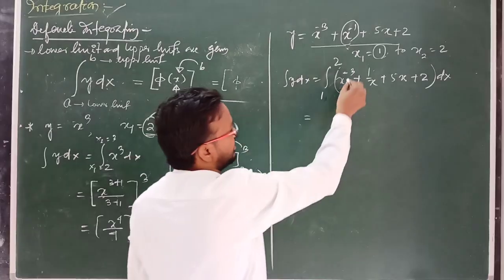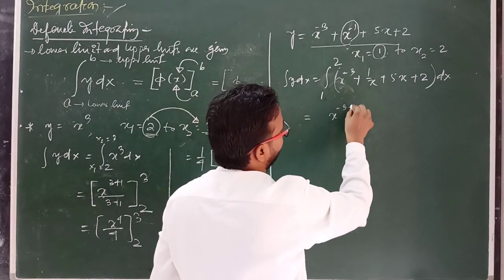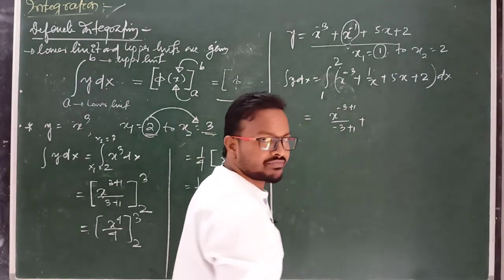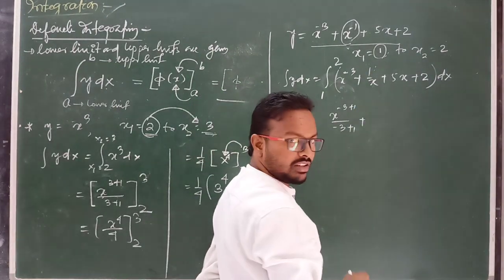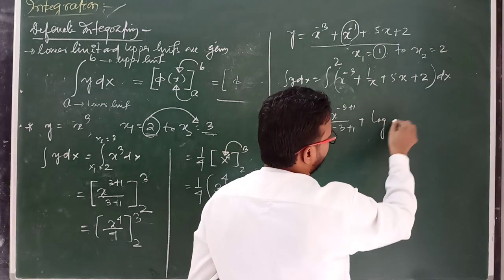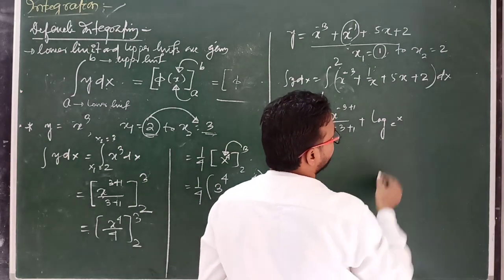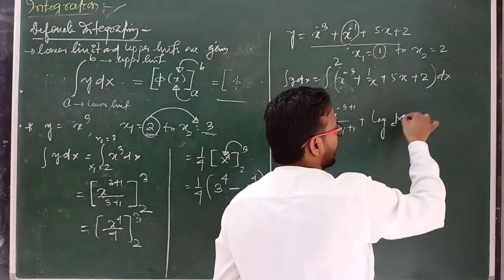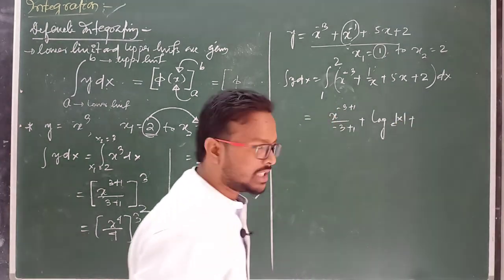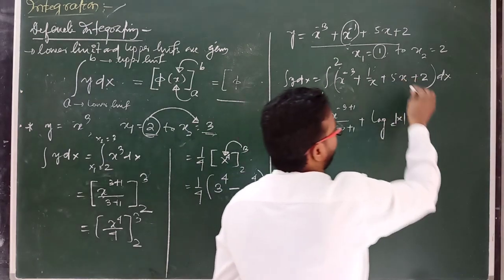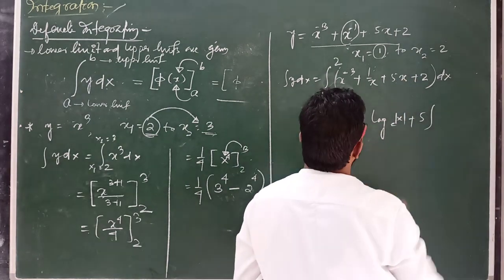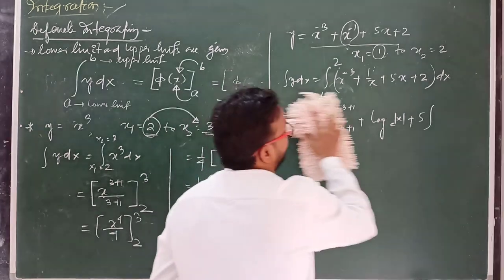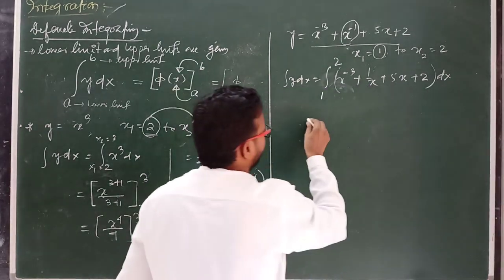Now integrate this relation: x to the power minus 3 plus 1 by minus 3 plus 1, plus 1 by x means log, so you can write log x base e, with a mod, a positive real number, then 5x, where 5 is a constant quantity. Sorry, we have to write another step here.